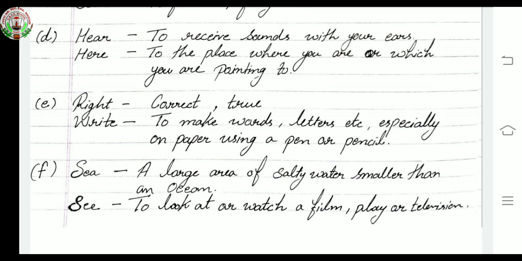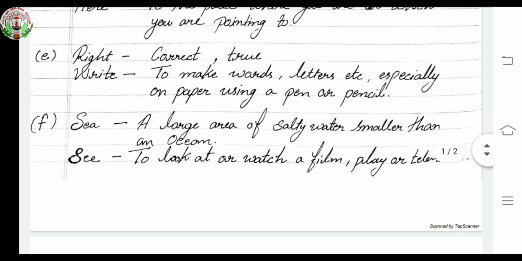Okay, now your next pair is sea. S-E-A, that means a large area of salty water smaller than an ocean. Sea means a large area of salty water smaller than an ocean. Next one is S-E-E.